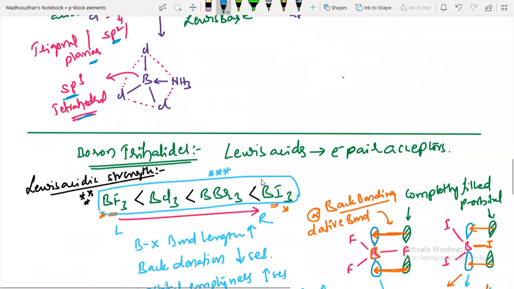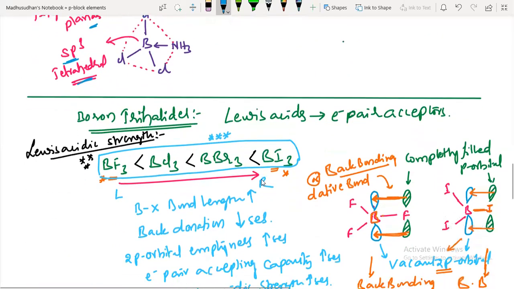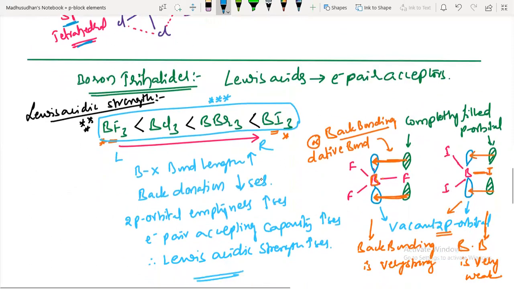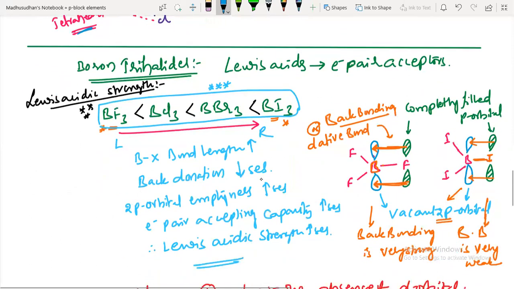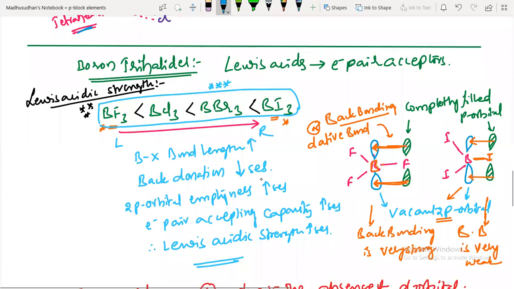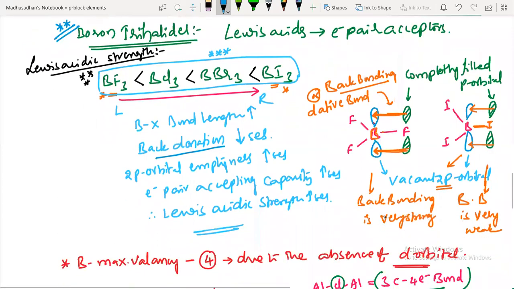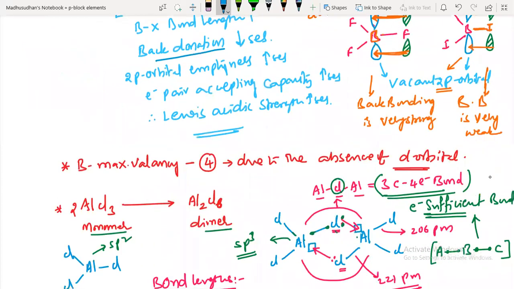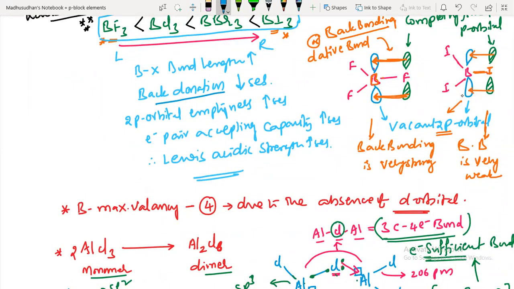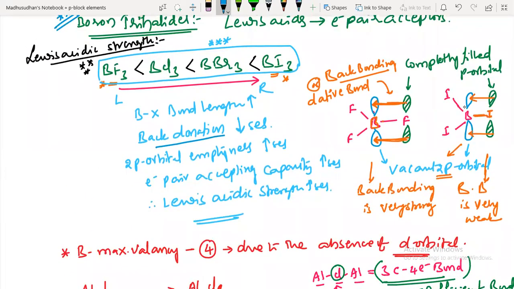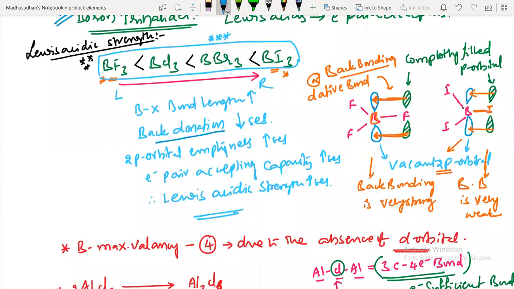Next, boron trihalides. This is a very, very important concept, guys. Please revise this. From BF3 to BI3, the Lewis acidic character increases. What is the main reason for that? Due to back bonding decreasing, back donation. Due to the very weak back bonding in BI3, it readily accepts electron pairs from the donors.